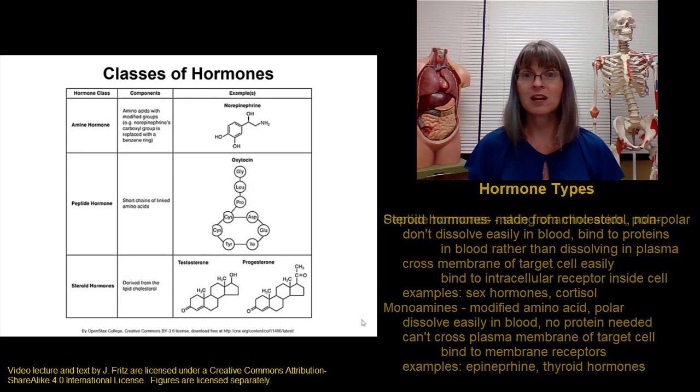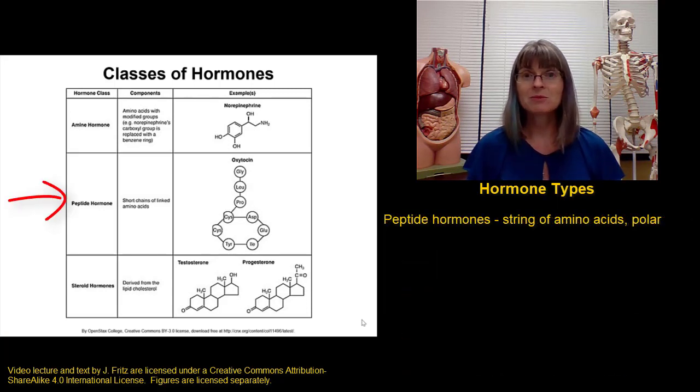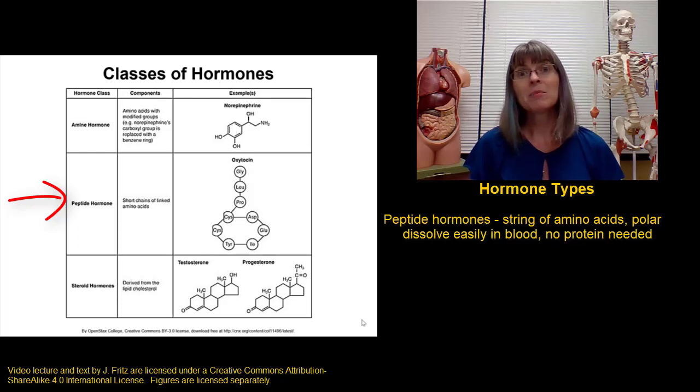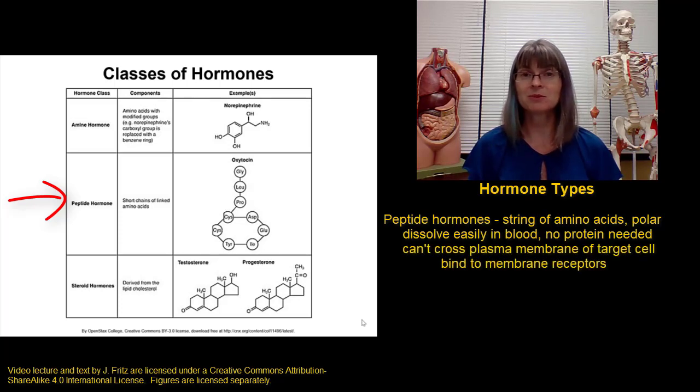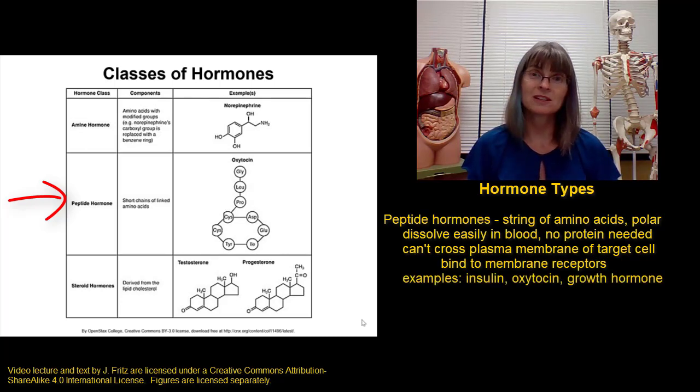A third class of hormones are the peptide hormones. As the name suggests, these are made from strings of amino acids. We join a number of amino acids together, like we would if we were making a polypeptide to create a protein, and we have a peptide hormone, a string of amino acids. Peptide hormones tend to be very polar, so they will be transported easily in the blood without help, but again, they won't be able to cross the plasma membrane. So they, like amine hormones, will bind to receptors on the surface of the cell, and the receptor will change the activity inside the cell. Insulin, growth hormone, and oxytocin are examples of peptide hormones.